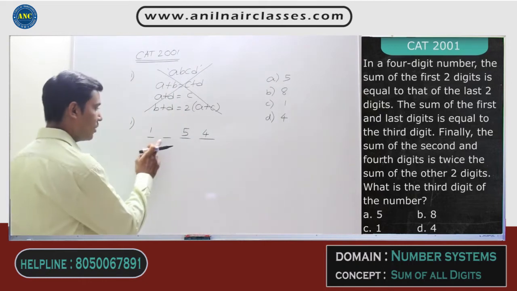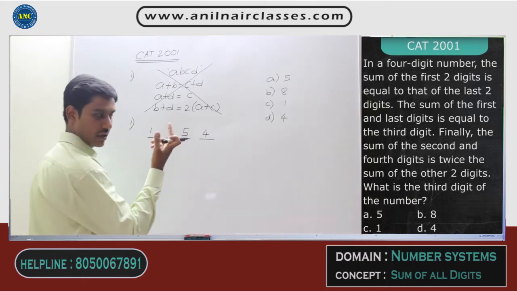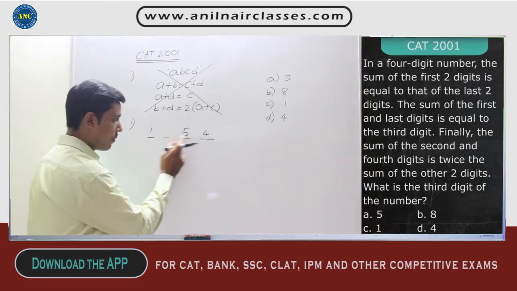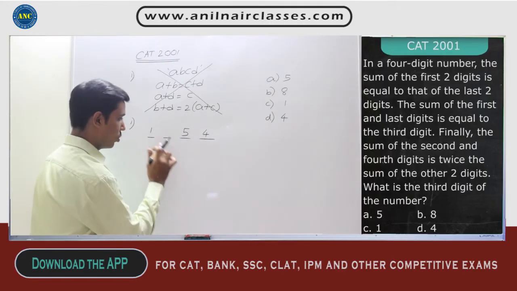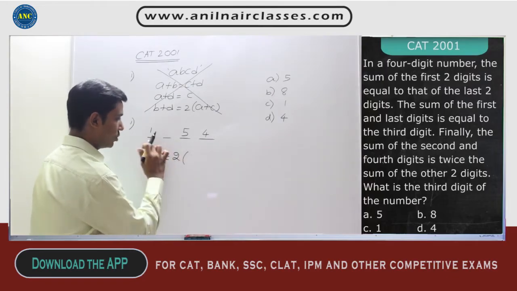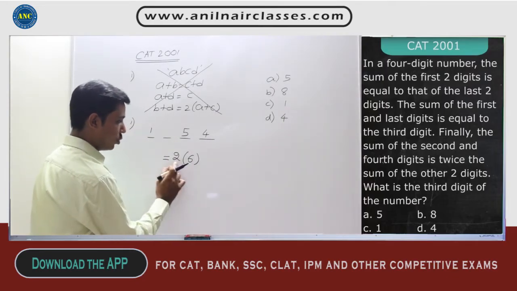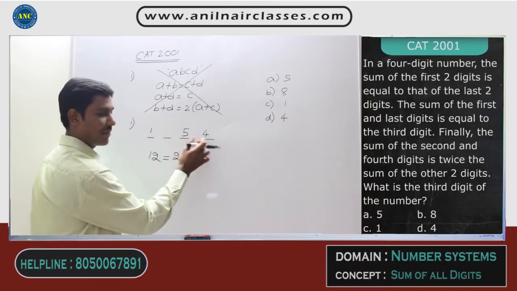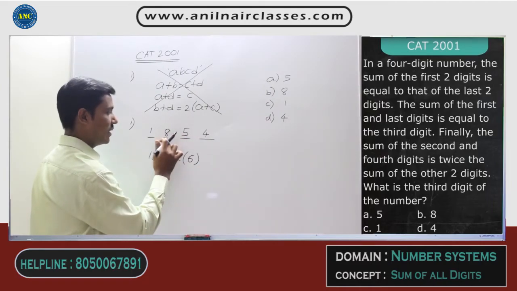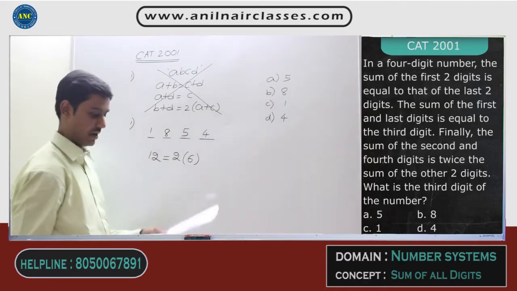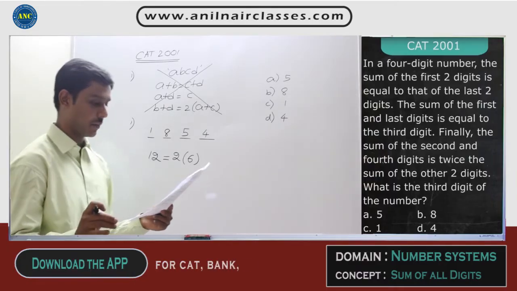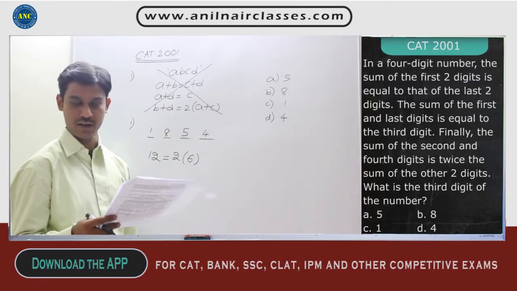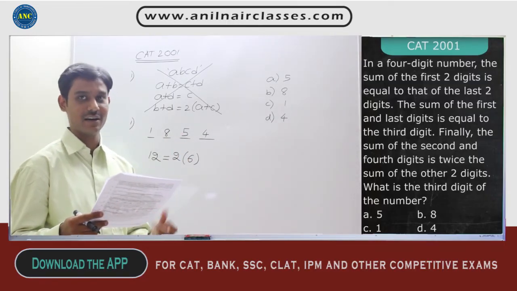What is 1 plus 5? 6. 2 into 6 is 12. That means if I add these 2, I should get 12, so the second digit should be 8. 8 plus 4 is 12. That means the 4-digit number is 1854, according to my assumption of the third digit being 5. Now, please validate the third statement.